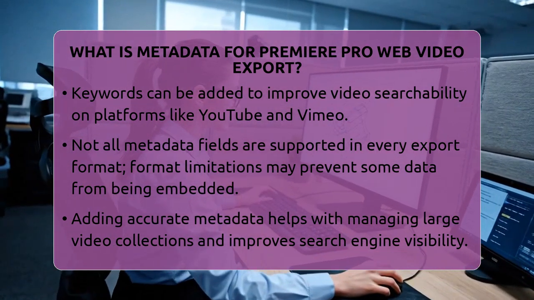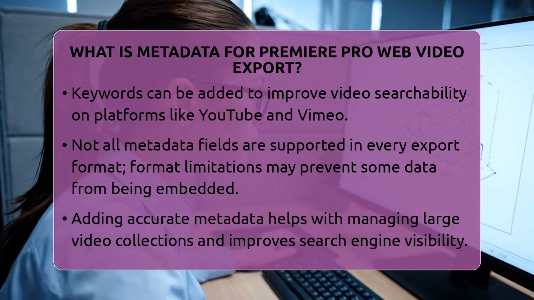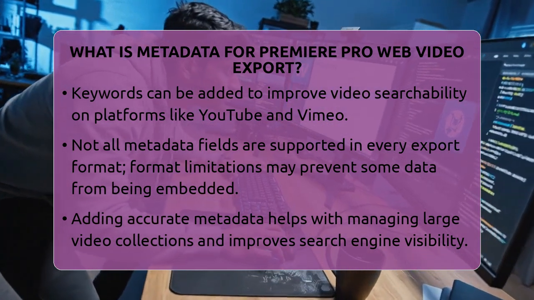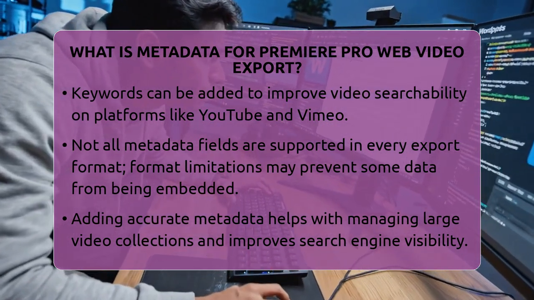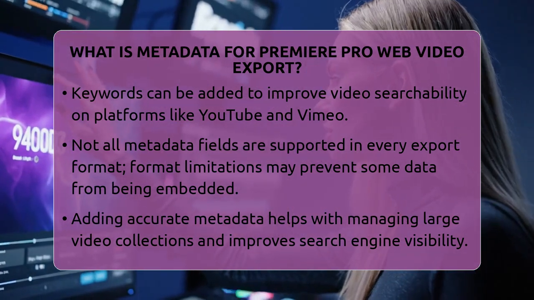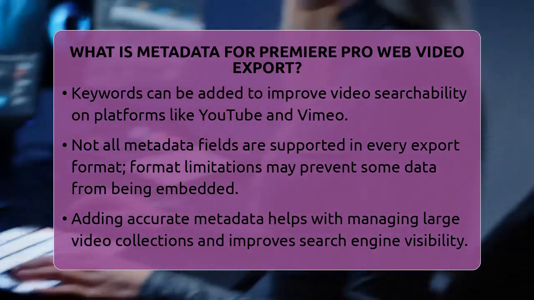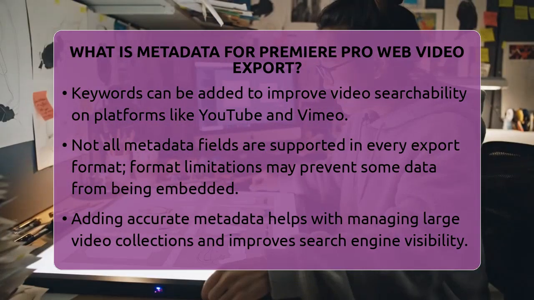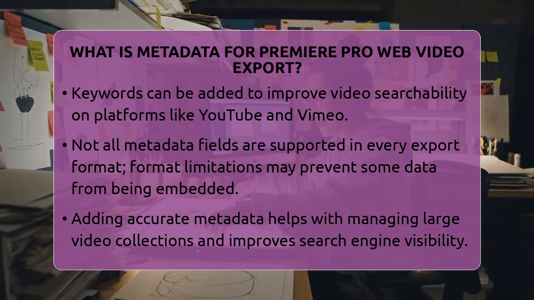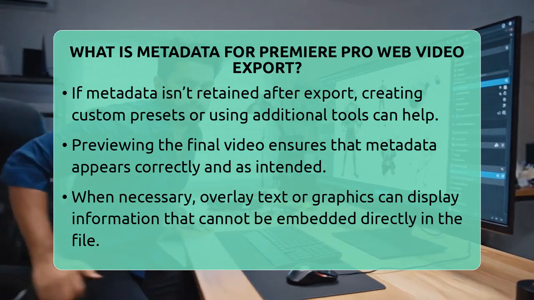Adding accurate metadata during export is especially helpful for managing large video libraries. It makes searching for videos easier and helps viewers understand the content at a glance. For example, including a clear title and description can boost your video's visibility on search engines and video platforms. If you need to display information that cannot be embedded directly, you can overlay text or graphics on the video itself. This is useful for showing credits, contact info, or other details visually.